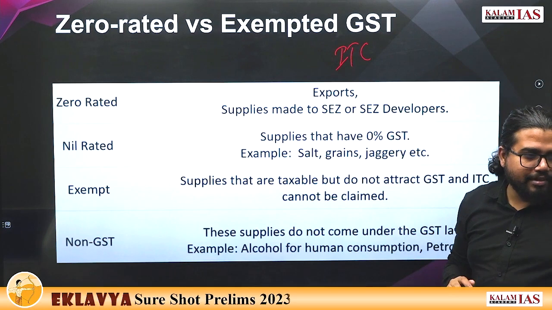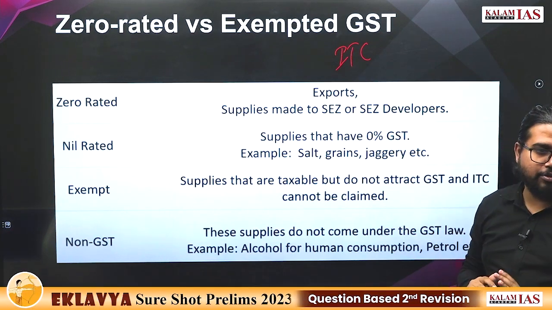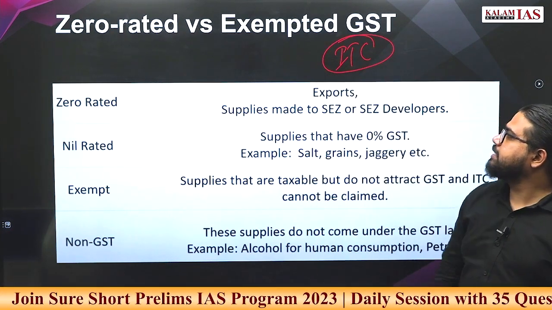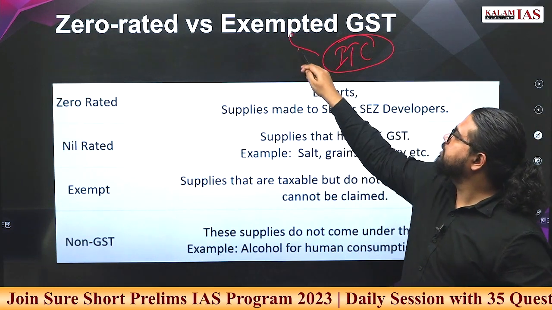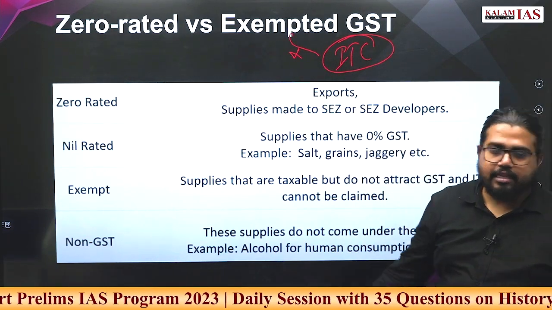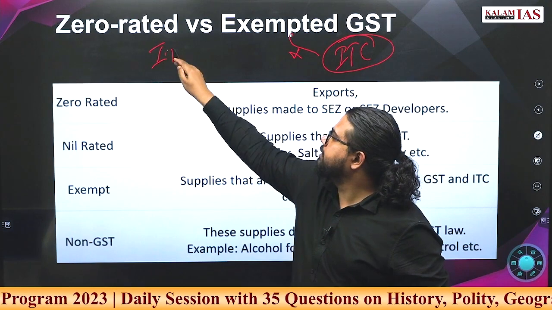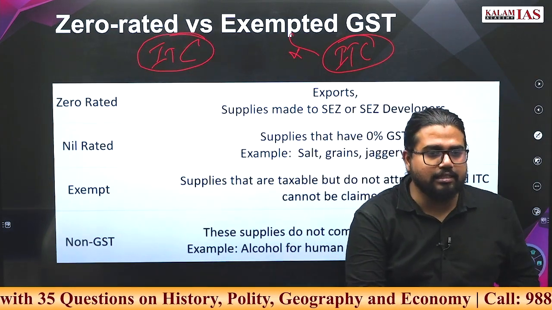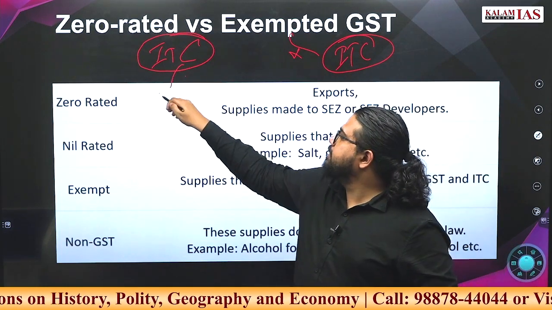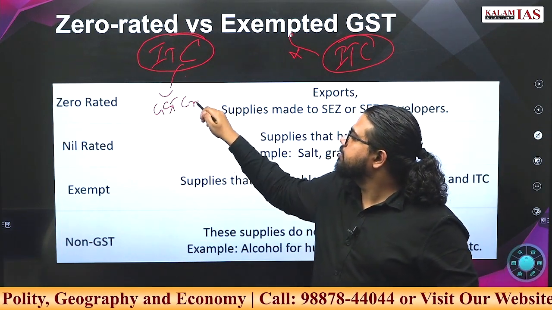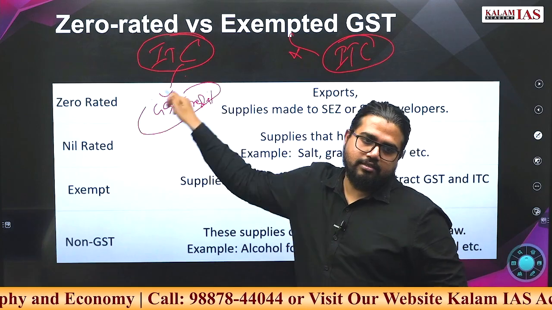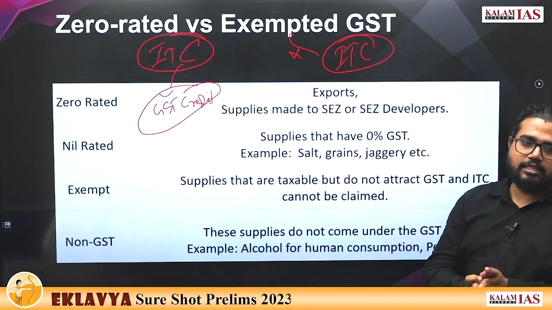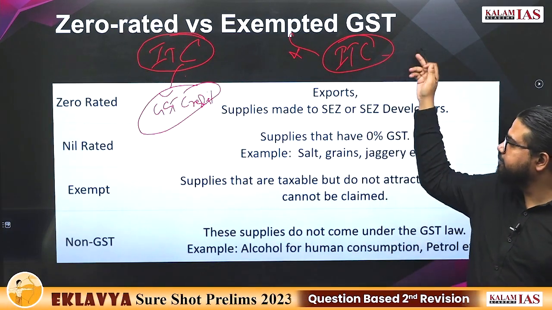Whichever products you previously paid some tax on, you will get it back. Now input tax credit, if it is an exempted product, you will not get it. If it is a zero rated product, the tax will be zero itself, but you can apply for this input tax credit and you will get these GST credits. This you can use for XYZ. Exempted means there is no GST coming into the picture, you will not get any of these facilities.